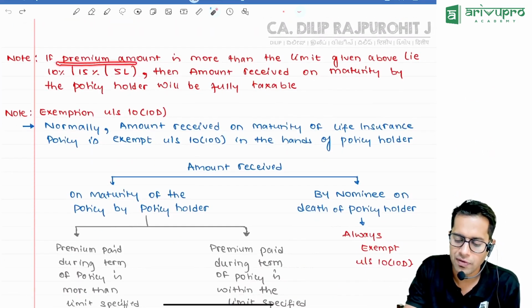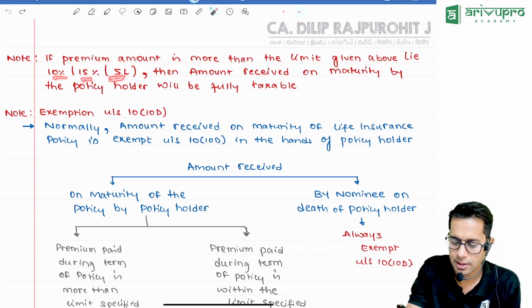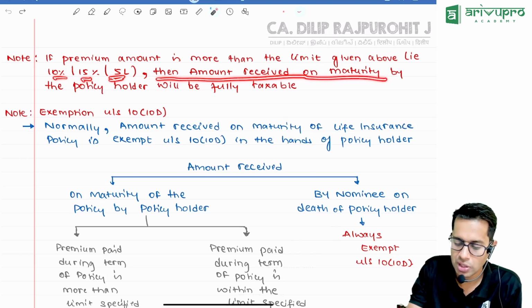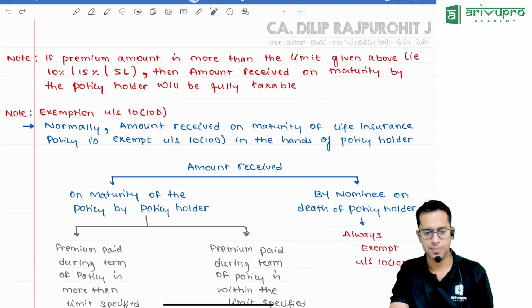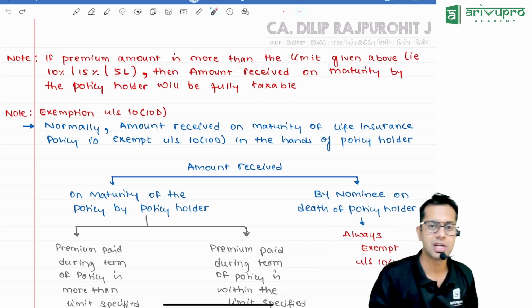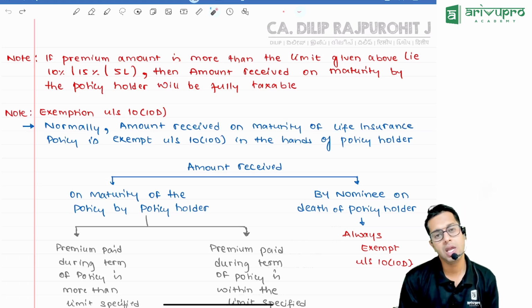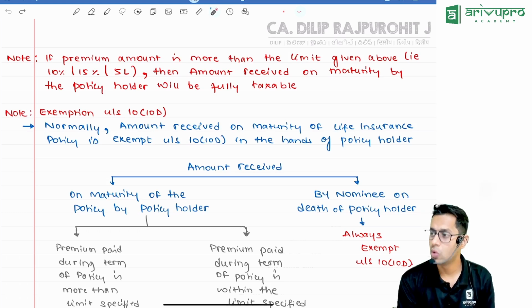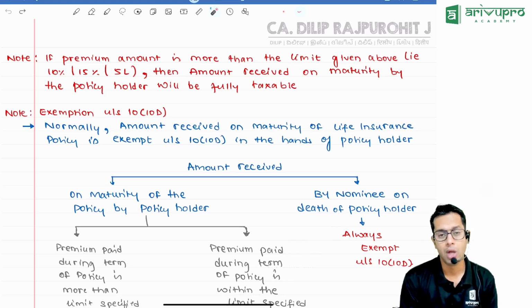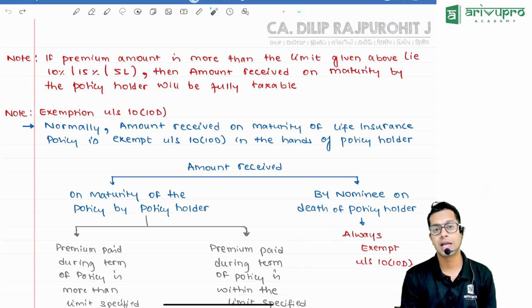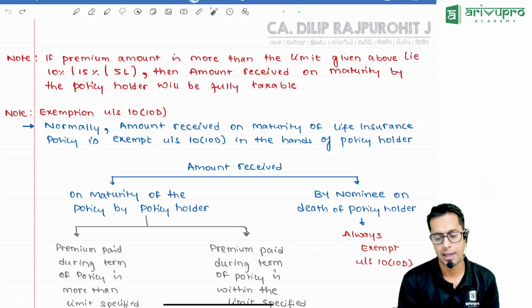So if the premium amount is more than the limit given above, 10% or 15% or 5 lakh, then what, sir? Then the amount received on maturity by the policy holder will be fully taxable. So what is the reason why we are studying this limit, 20%, 10%, 15%, 5 lakh, sir? Because if the premium paid by you is more than this limit which is given in the law, then whatever amount you receive at the time of maturity will be fully taxable.